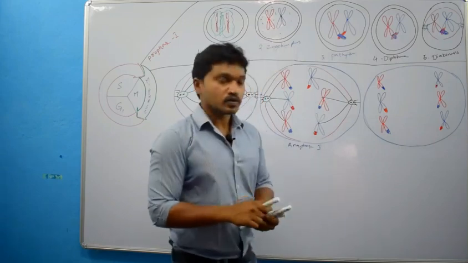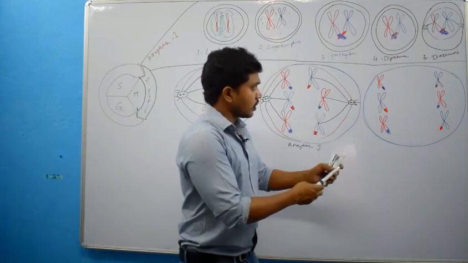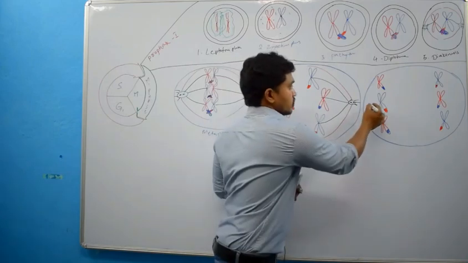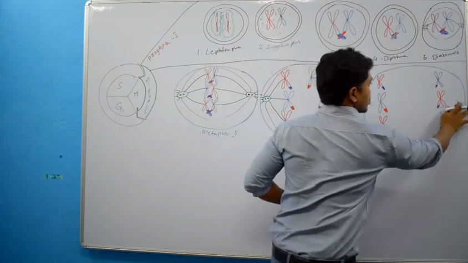Right? So here, destruction of, actually there is a spindle, no? This spindle will be destroyed.